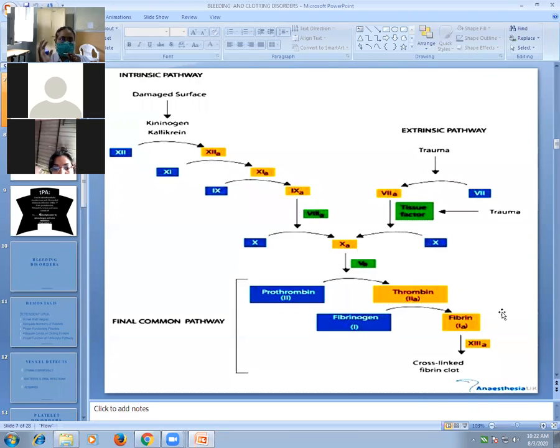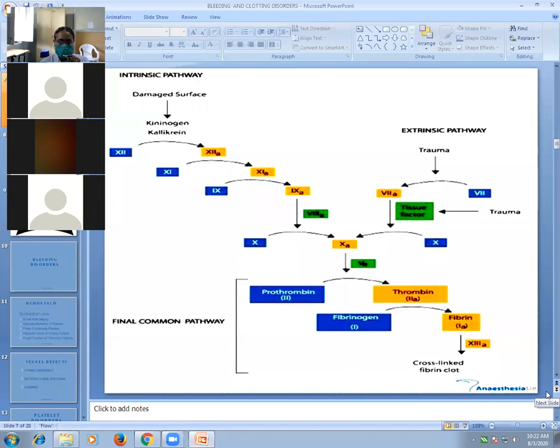So vascular phase, platelet phase, and coagulation phase. These are the three natural mechanisms in your body to arrest bleeding. That is called hemostasis. Natural hemostasis.